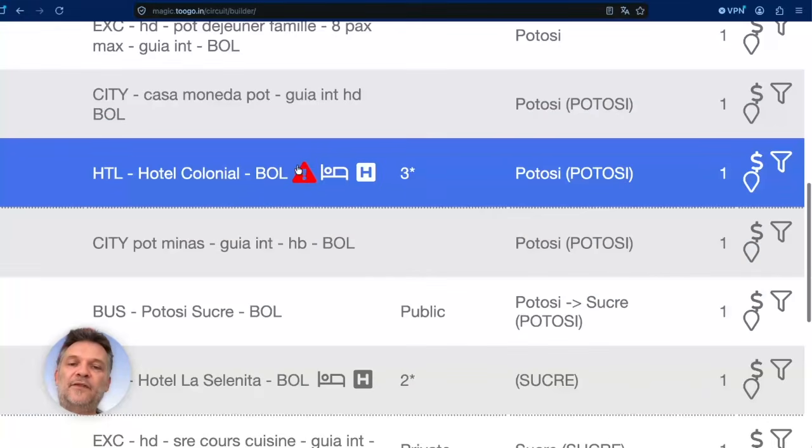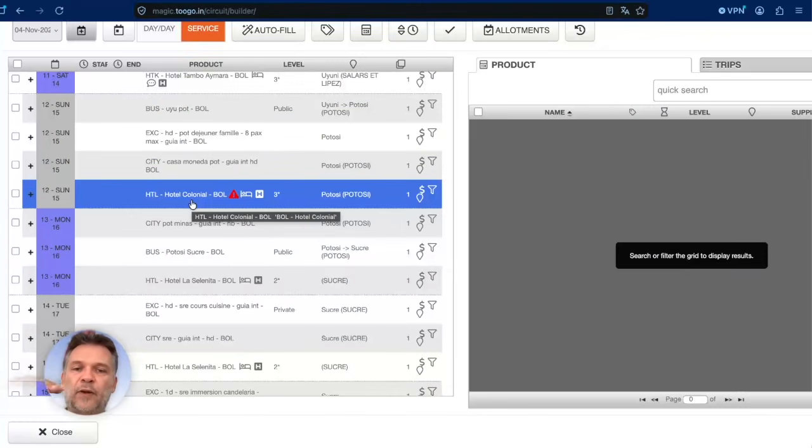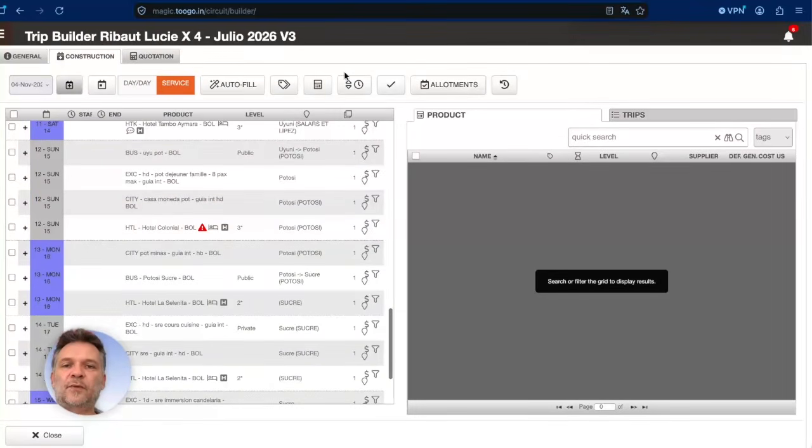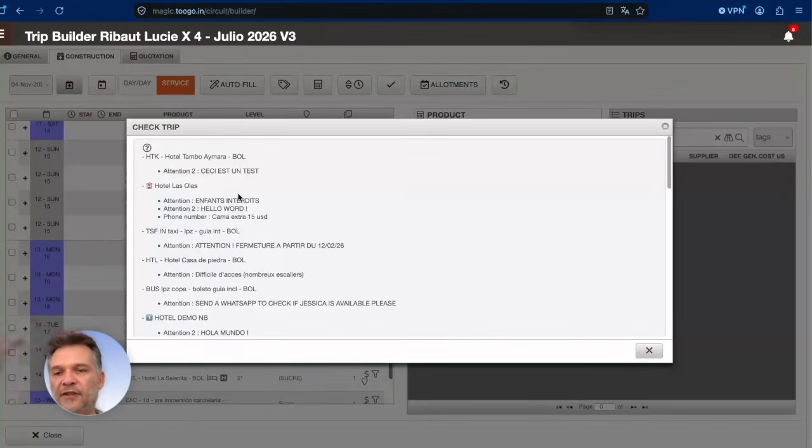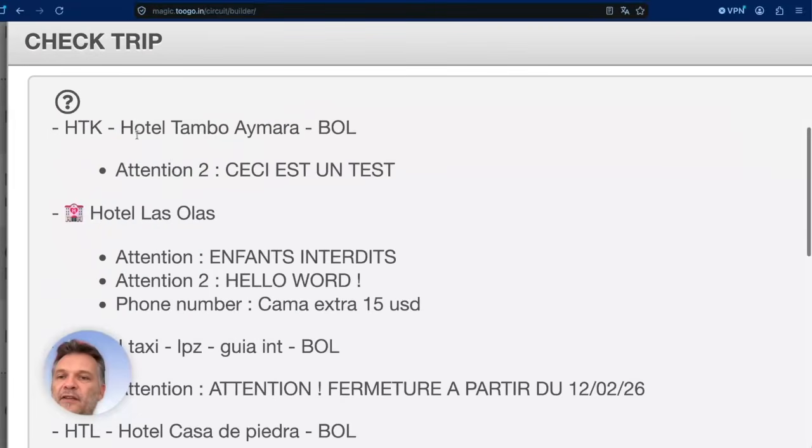If you need to have the same functionality here for product, just tell me. I will make a quick survey if you need it, and we will make it easier for you. After that, I just wanted to talk about the check here. You know how it works, but it just changes the way it shows information. It's much easier to read. For example here, you see in my hotel, I have information there.